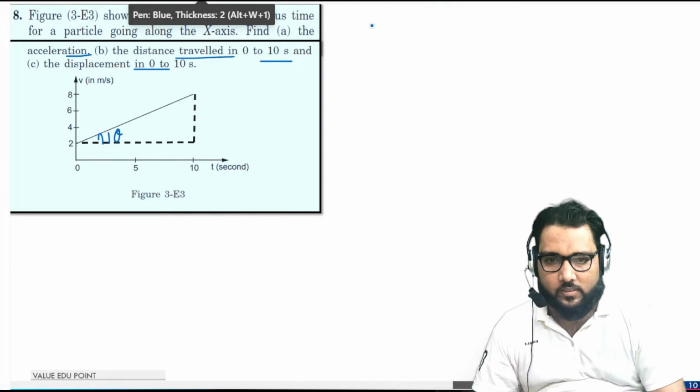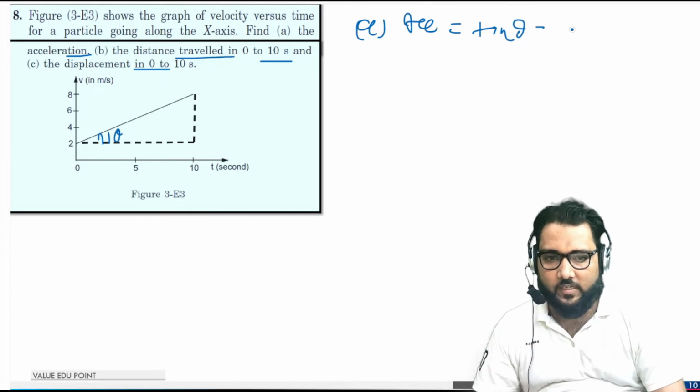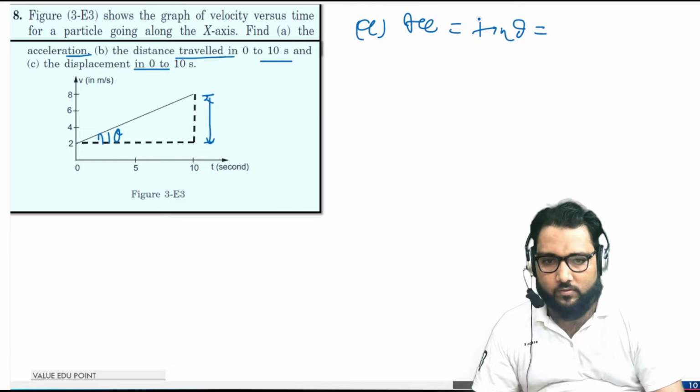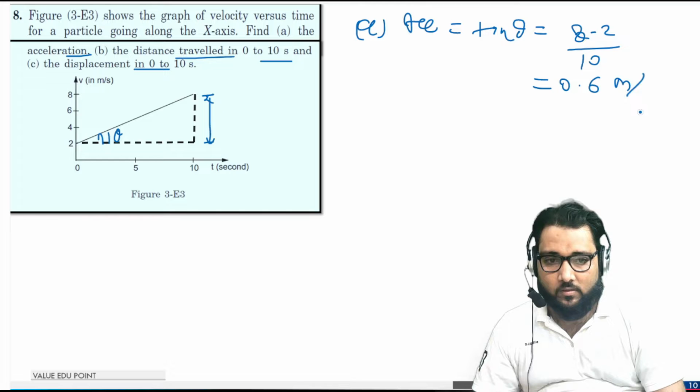Okay, the first question is acceleration. We know the acceleration is tan theta, or the slope of the v-t curve, and that is equal to, okay, this is the height. This height will be 8 minus 2, and the base comes out to be 10. So this will come out to be 0.6 meter per second squared. Is it okay guys? Is it okay?